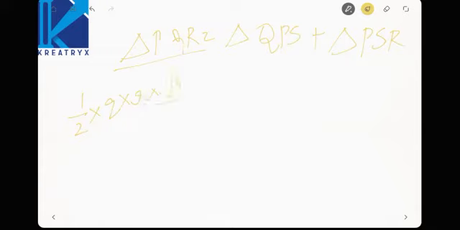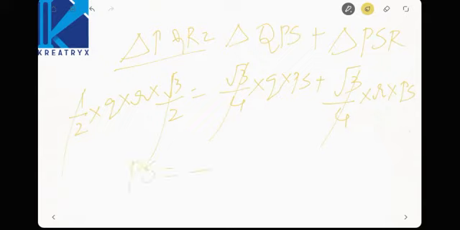That is equal to root 3 by 4 into Q into PS, plus root 3 by 4 into R into PS. Now root 3 by 4 gets cancelled. After commoning PS, PS will come this side. Now QR divided by Q plus R will be the length of the PS, right?